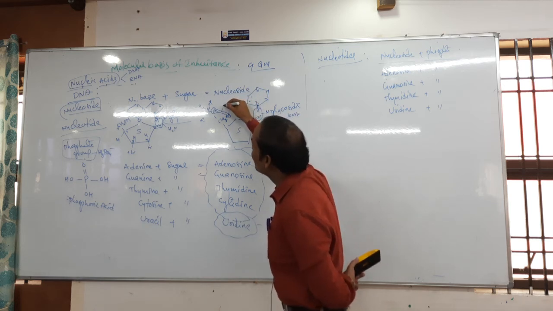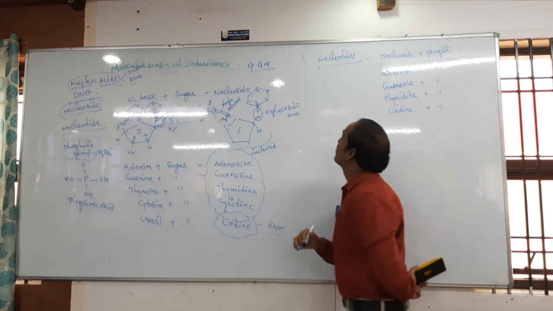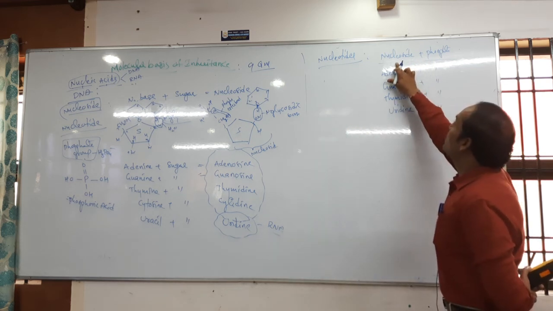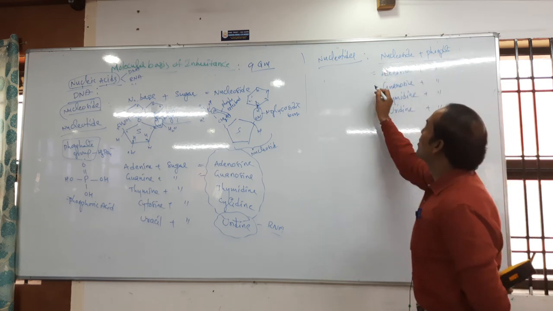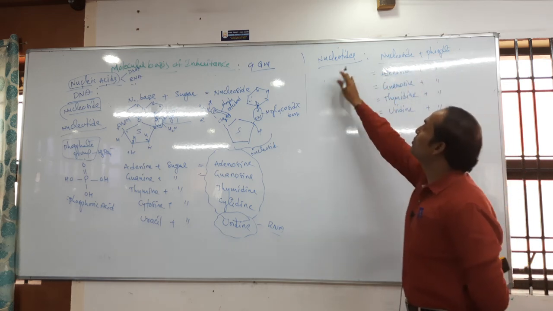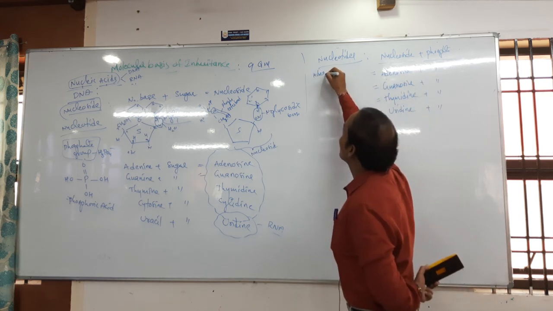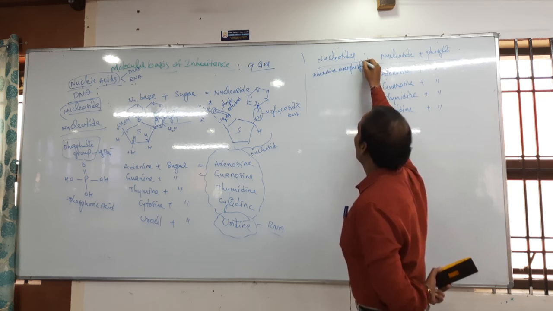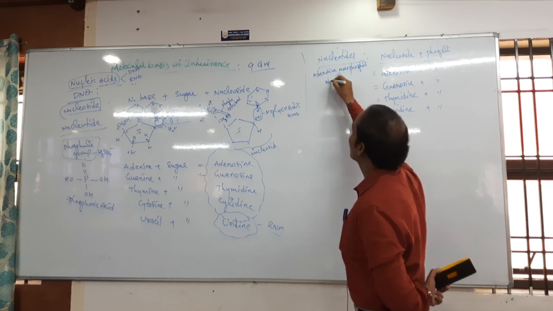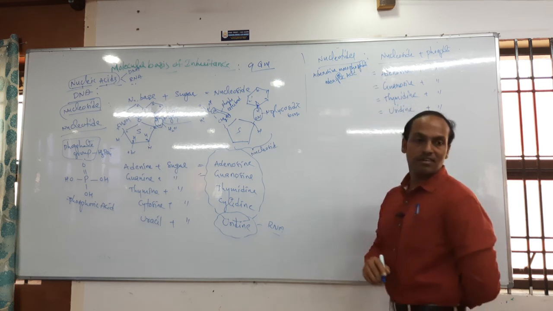What is the name of the bond? Phosphoester bond. This is generally called phosphoester bond. Okay, so that's why nucleoside plus phosphate we can call nucleotide anta kariತೀವಿ. Come on, now you have to speak out. Here only you have to write what is a nucleotide. Adenine plus phosphate, what we can call? Adenosine monophosphate anta karibodu. Or it is also called which one? Adenylic acid. Adenosine monophosphate, or it is also called adenylic acid.